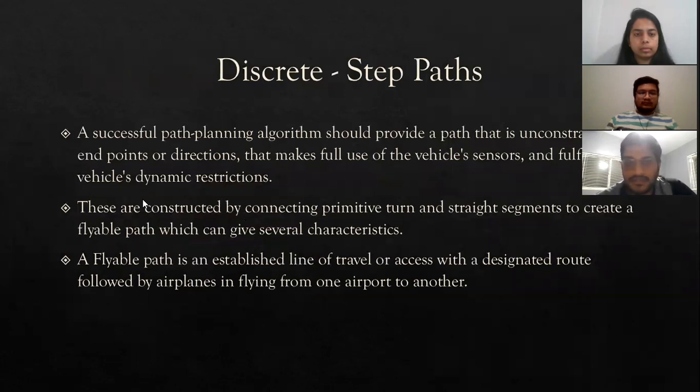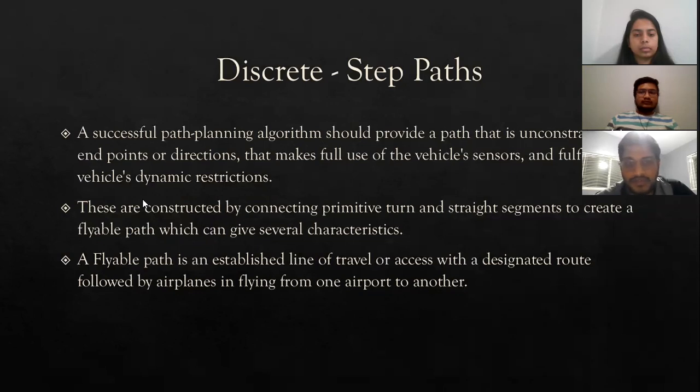Discrete step paths. A successful path planning algorithm should provide a path with unconstrained endpoints or directions that make full use of the vehicle sensors and fulfill the vehicle's dynamic restrictions. They are constructed by connecting primitive turn and straight segments to create the flyable path, which can give several characteristics. A flyable path is an established line of travel or access with a designed route followed by airplanes in flying from one port to another port.